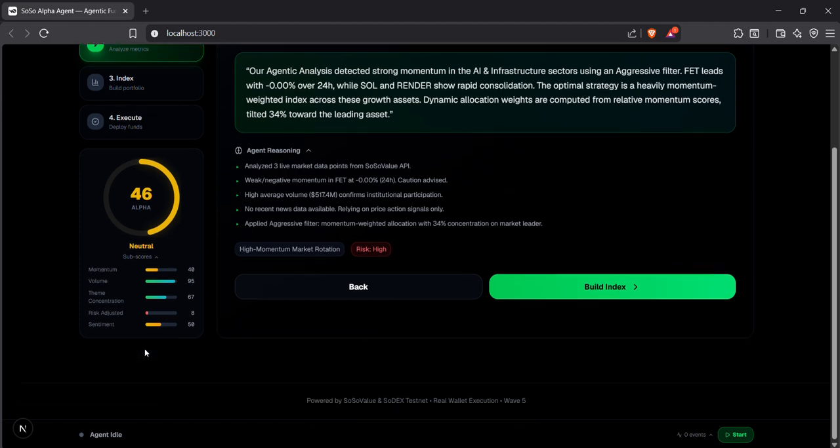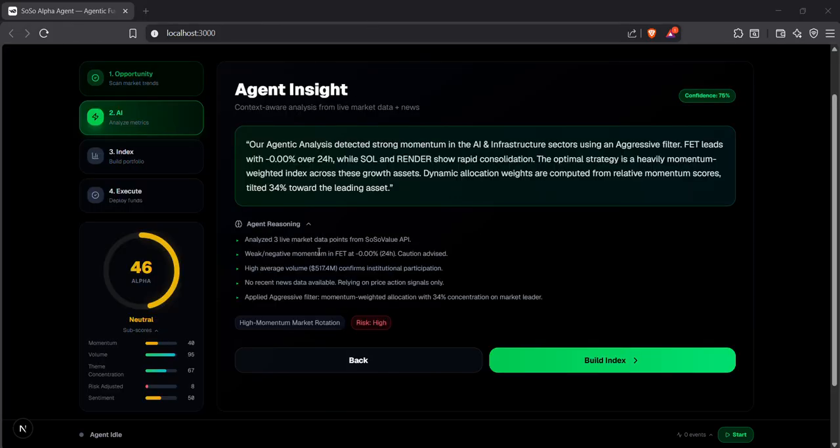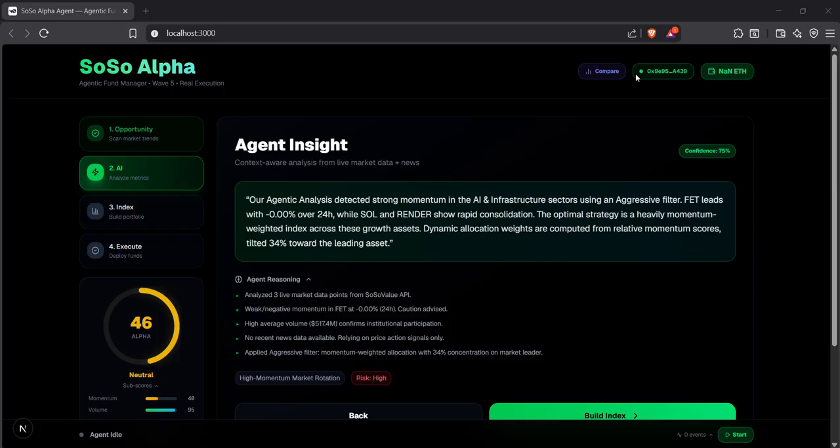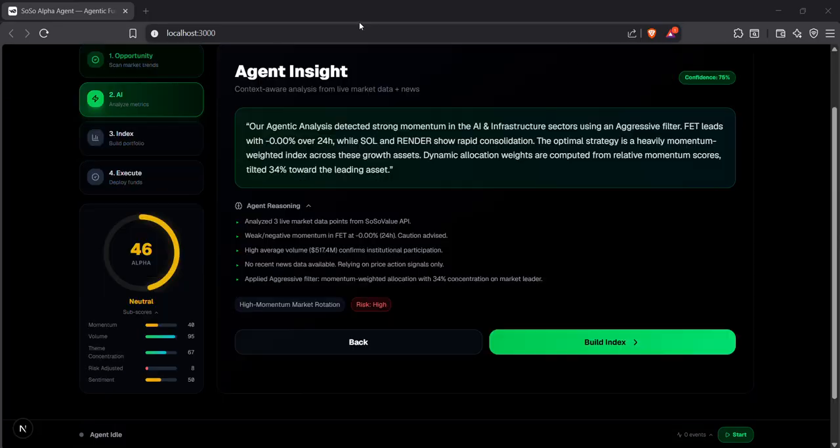Below that, you can see dynamically computed allocations. These aren't hard-coded, they are momentum weighted using the strategy tilt multiplier. The aggressive strategy concentrates more heavily on the top performer. And over here in the sidebar, the live news feed from Soso Value is scrolling with per-headline sentiment indicators: bullish, bearish, or neutral. One more thing, I've had my wallet connected already, so it's working in real time, so it's not a simulation. I have a simulation mode, but right now I'm not using it. I'm just showcasing the real workflow here.